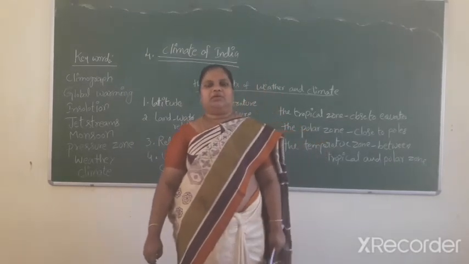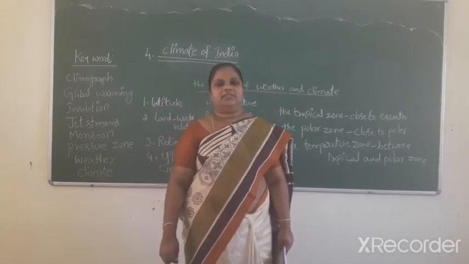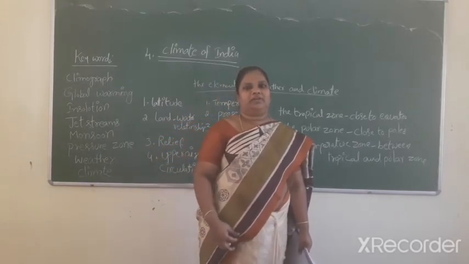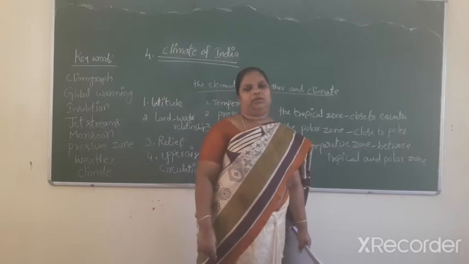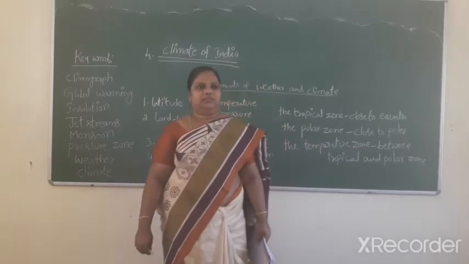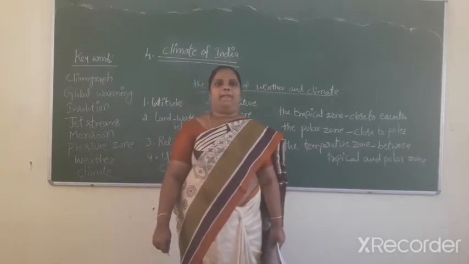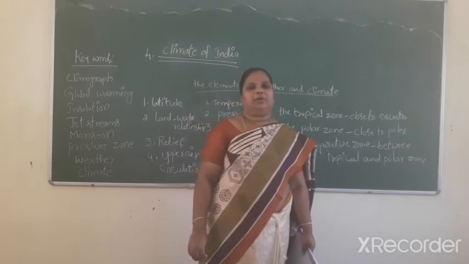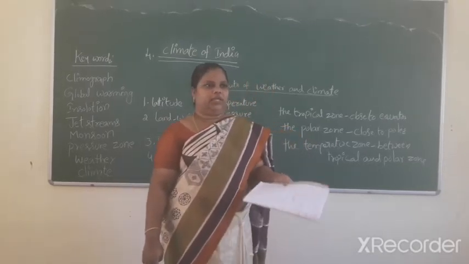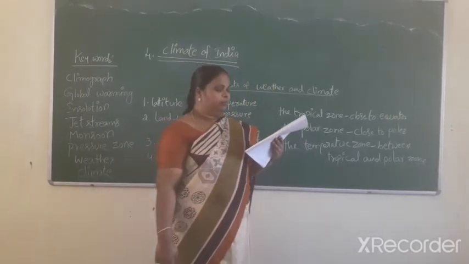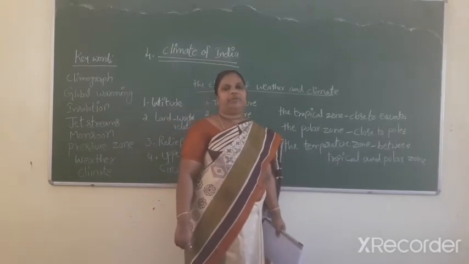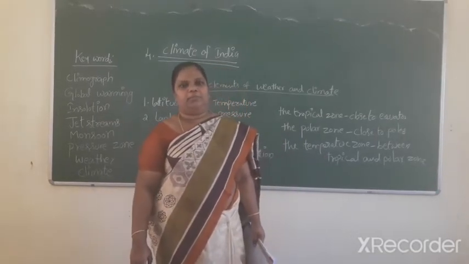The southern part of India lies in the tropical belt close to the equator. This is one cause of the climate of Kanyakumari being entirely different from Delhi and Bhopal.